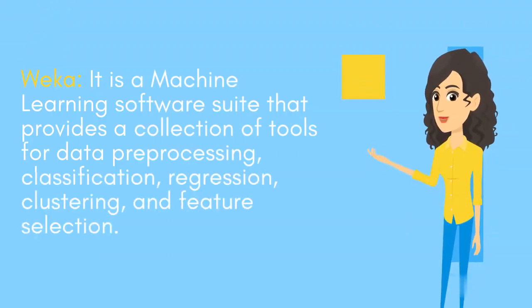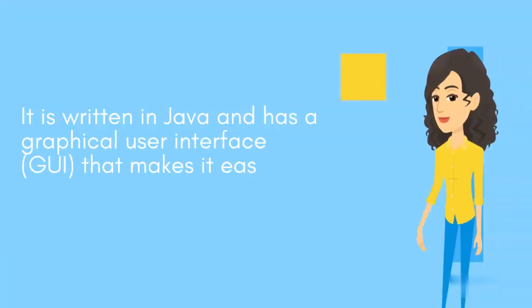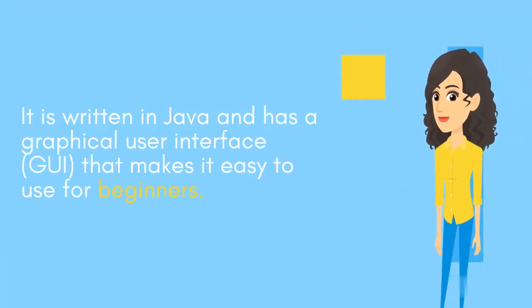WEKA. It is a machine learning software suite that provides a collection of tools for data preprocessing, classification, regression, clustering, and feature selection. It is written in Java and has a graphical user interface, GUI, that makes it easy to use for beginners.